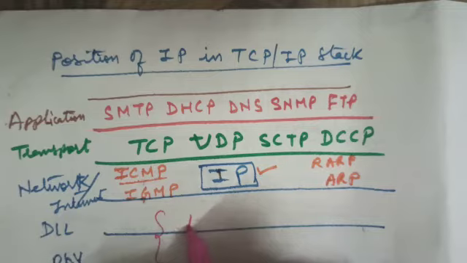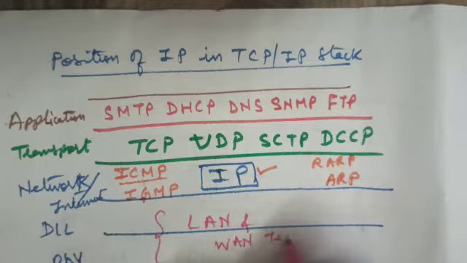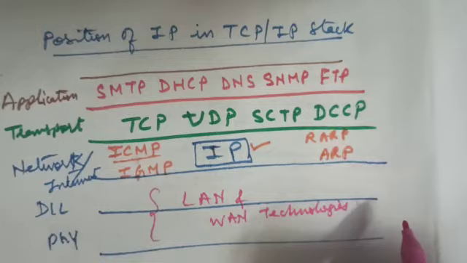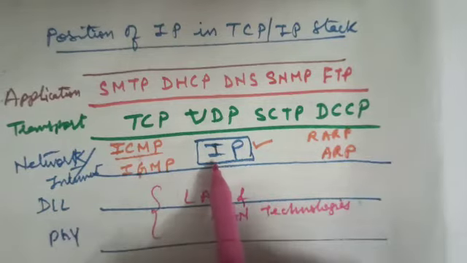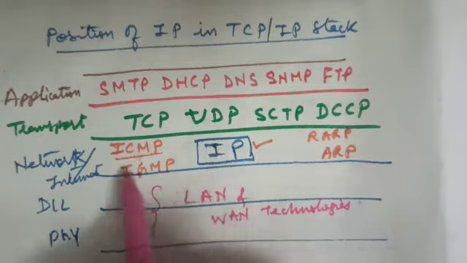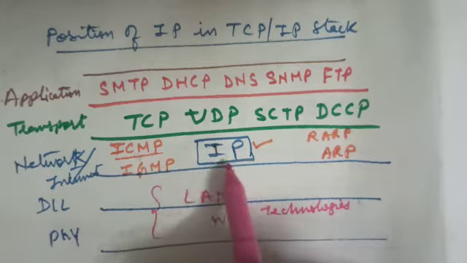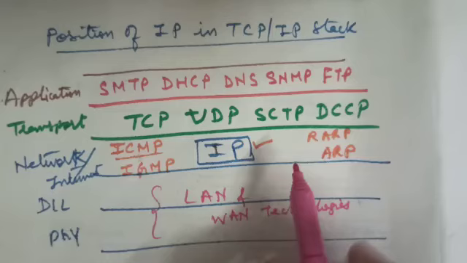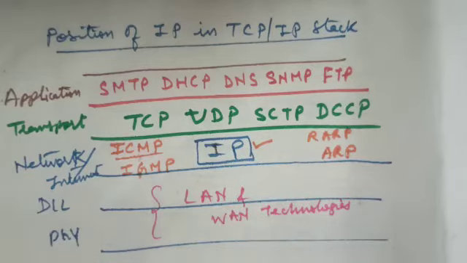These data link layer and physical layer define the underlying LAN and WAN technologies. So the position of IP in the TCP/IP stack is at the network layer or internet layer. Now let us see what are the services provided by the Internet Protocol.